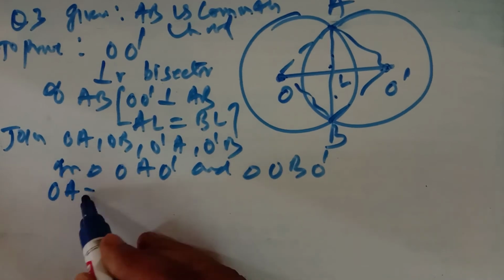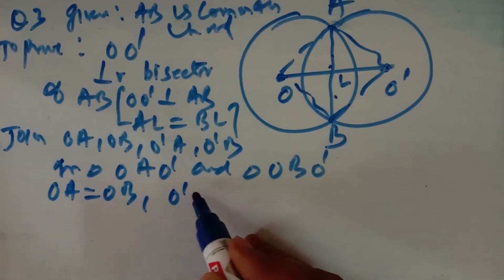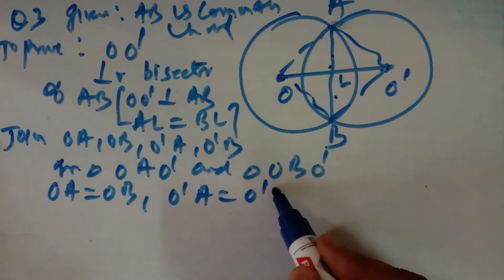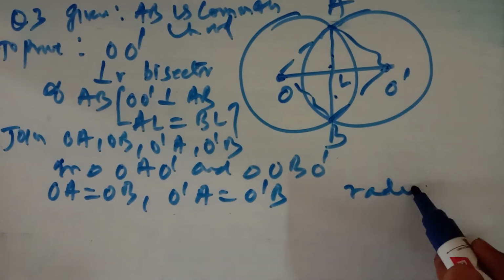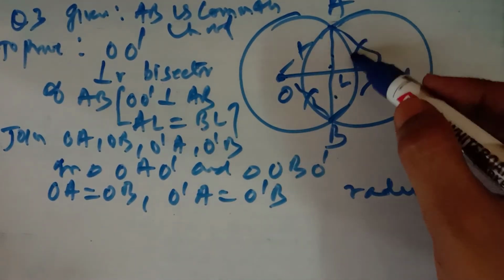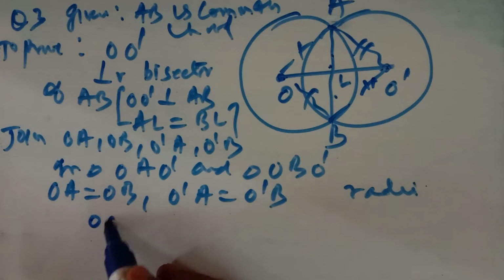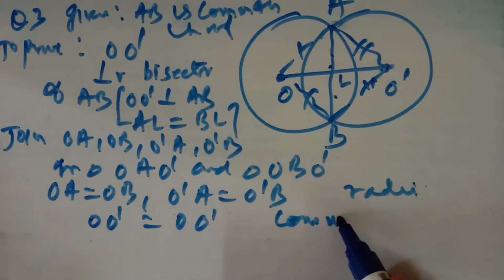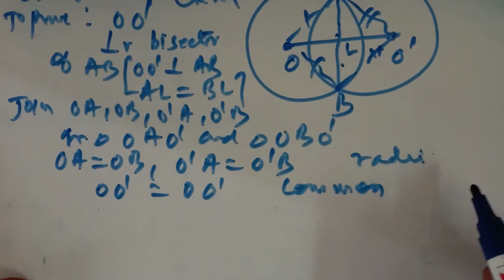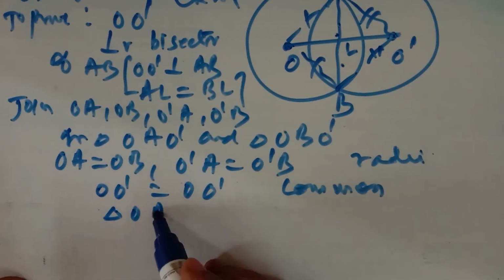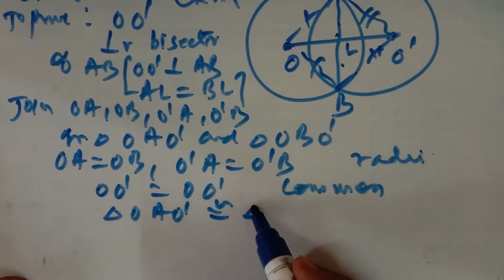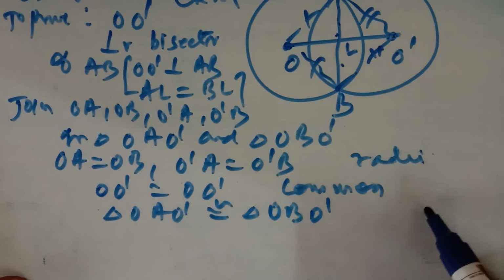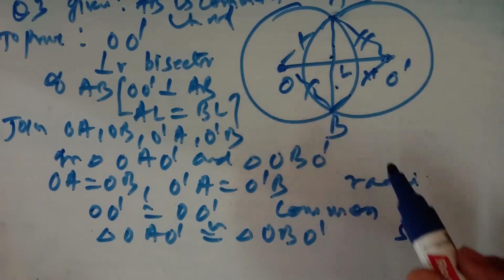Now OA is equal to OB and O dash A is equal to O dash B. They are the radii of the same circle. And O dash O is common to both the triangles. So we can say that triangle OAO dash is congruent to triangle OBO dash by side side side.